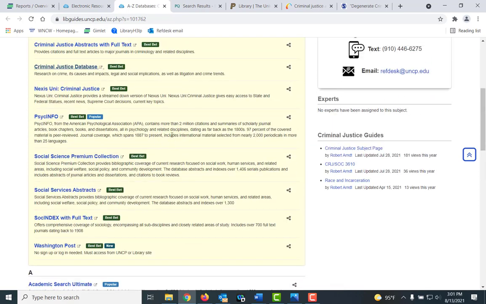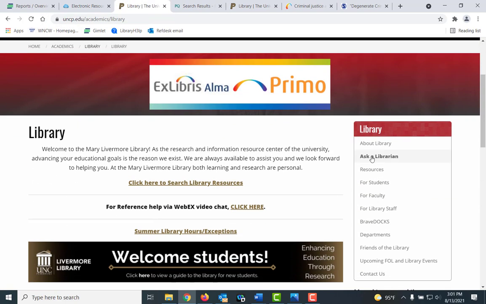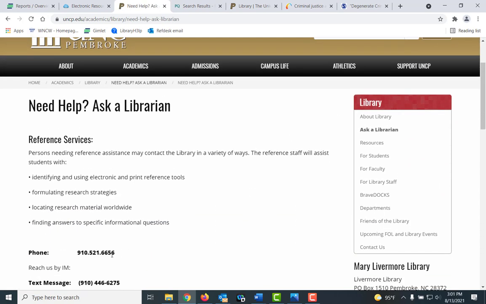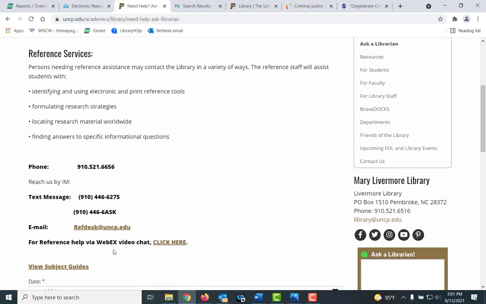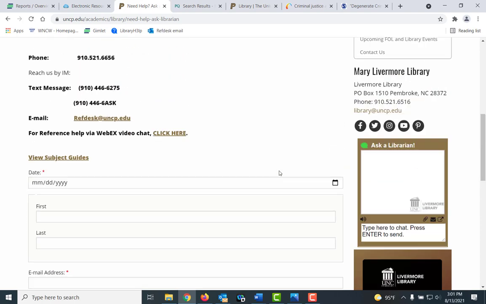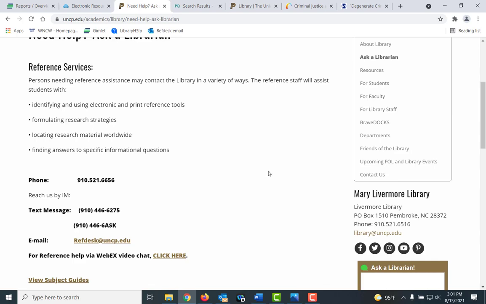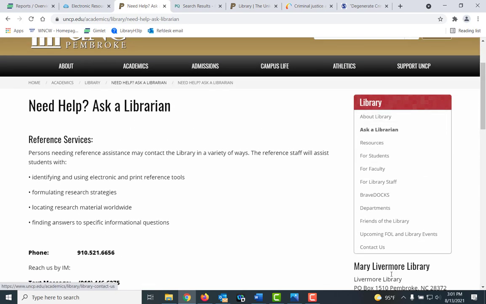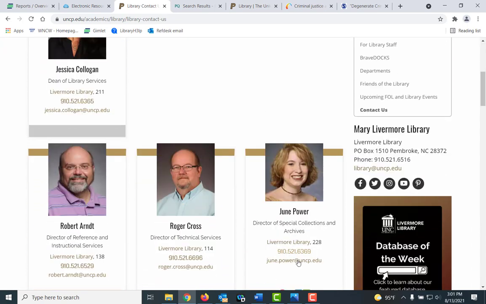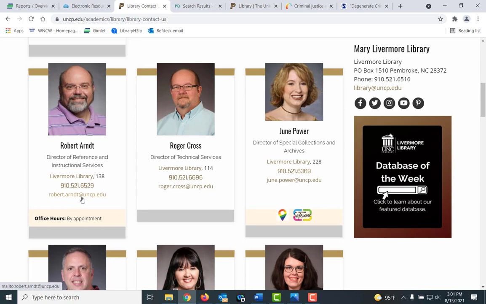If you have any questions, you can always go to the library's homepage, click Ask a Librarian. That will provide you with a phone number for the reference desk, an email, and also an email blank. You can do that. Also, if chat is online, you'll see it as green here, and you can chat with a librarian. If you want to email me, off of this page, you can go to the Contact Us page. This is off of any library's page. Scroll down. This is actually my picture. Here's my email address. You can shoot me an email.